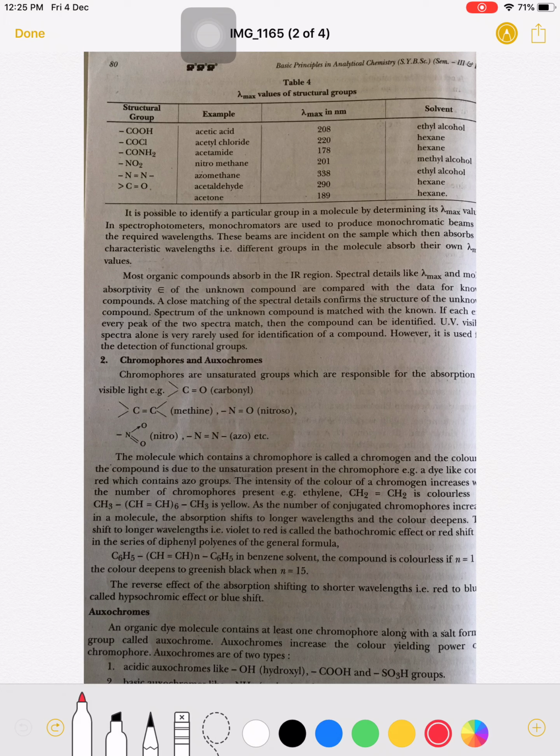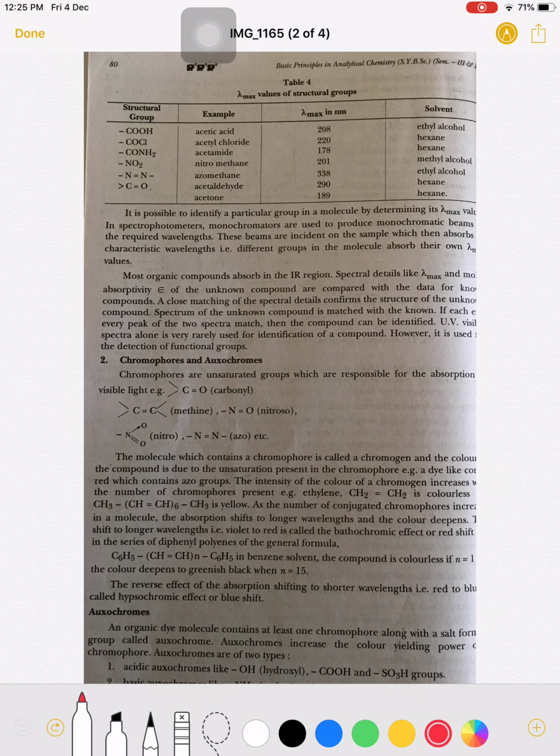Most organic compounds absorb in the UV region. Spectral details like lambda max and molar absorptivity, that is epsilon, of unknown compounds are compared with the data for known compounds. So whatever readings we have for the spectra are compared with the readings of known compounds.